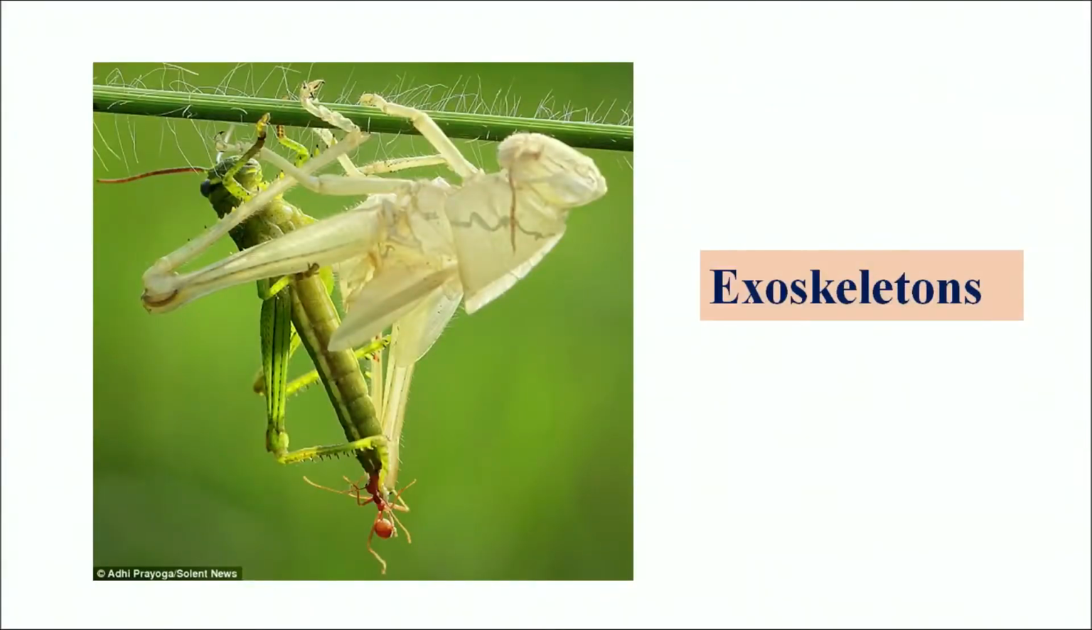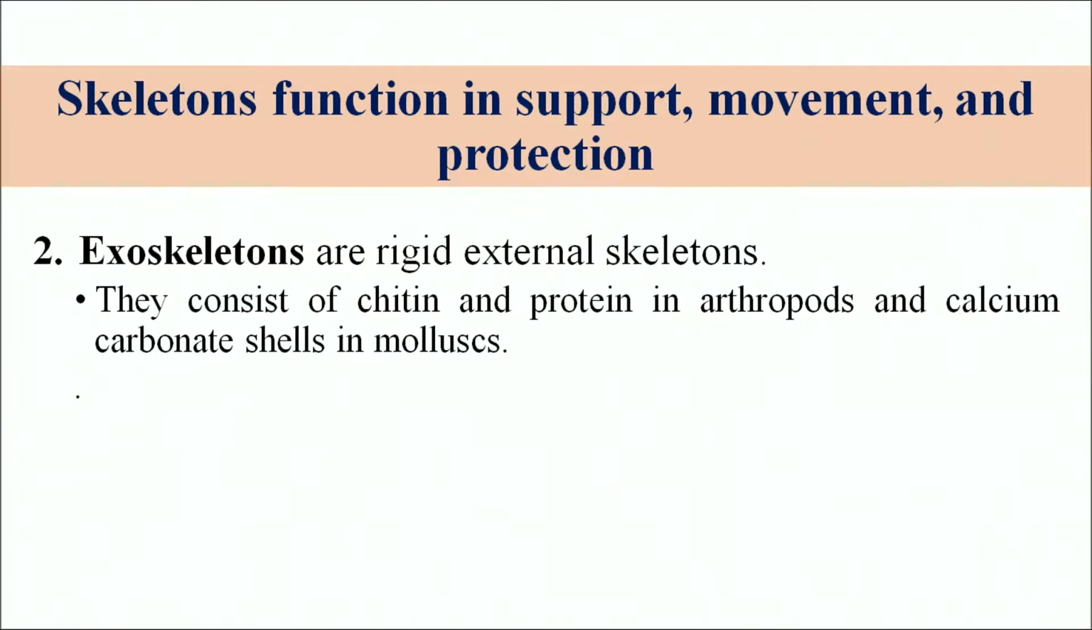You can see here in the grasshopper, it has an external covering, that is the exoskeleton. The exoskeleton is a rigid external skeleton, and it may be made up of chitin and protein in arthropods, and of calcium carbonate shells in mollusks.